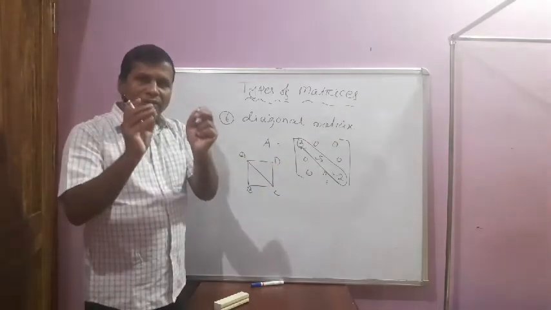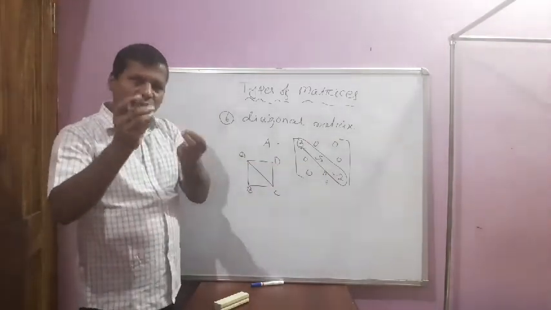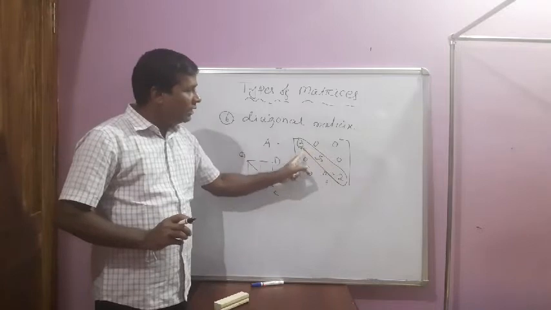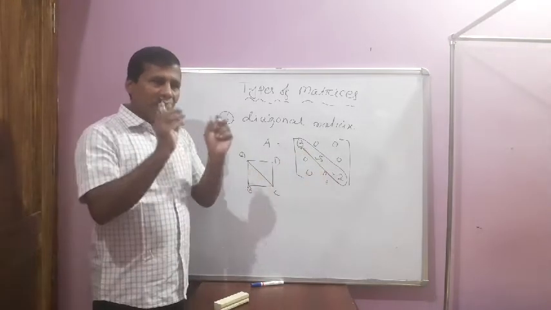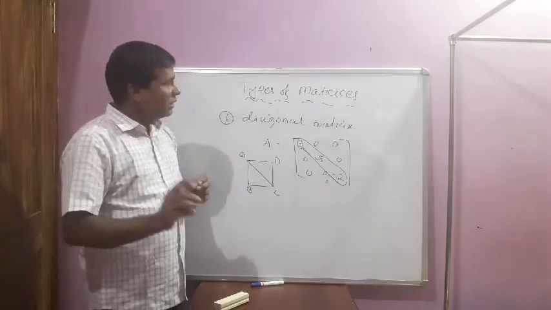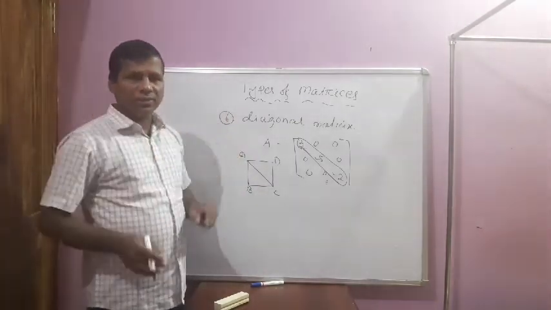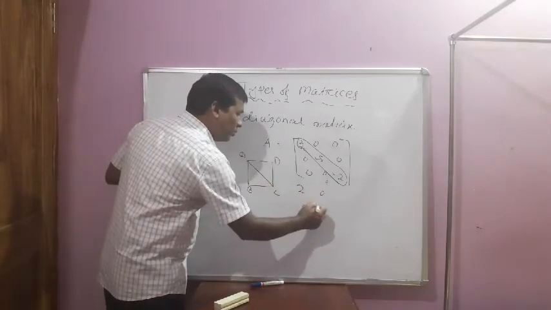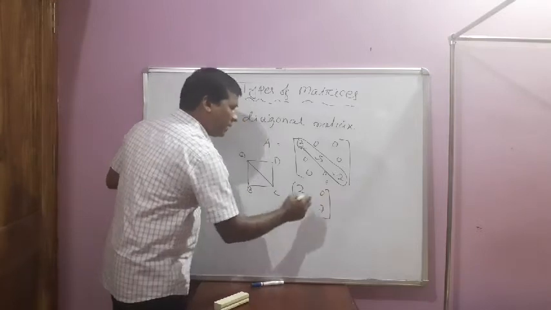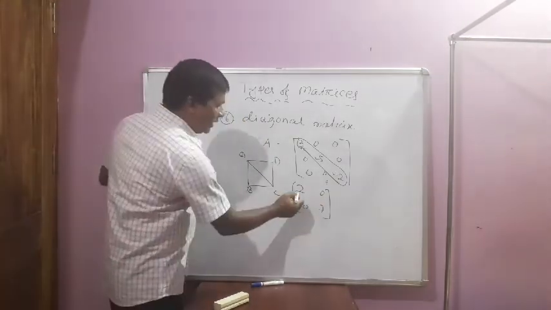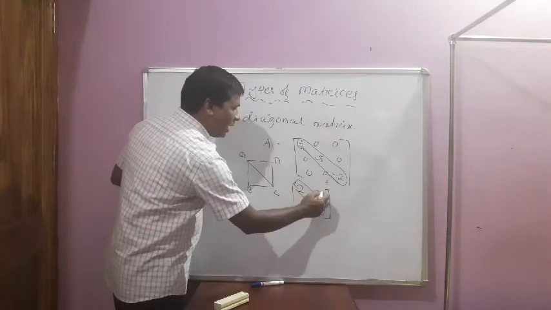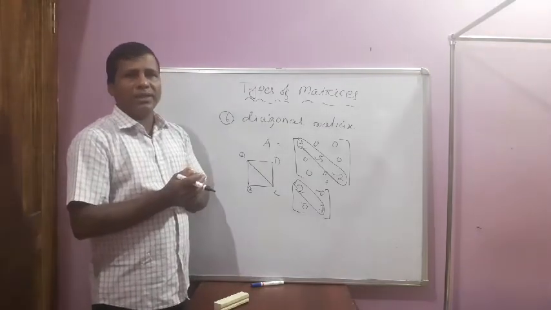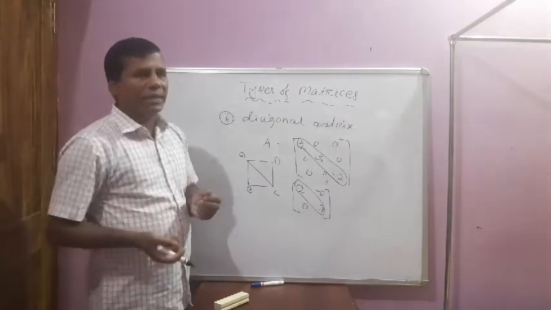If the diagonal contains the numbers of a square matrix and the non-diagonal elements belong to 0, that type of matrix is known as the diagonal matrix. Again, for any matrix, suppose 2 0 0 7, this is a square matrix of order 2 cross 2. Its diagonal contains 2 and 7 and the non-diagonal places contain 0 and 0. That kind of matrix is known as a diagonal matrix.